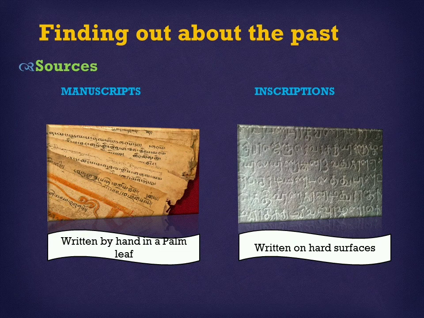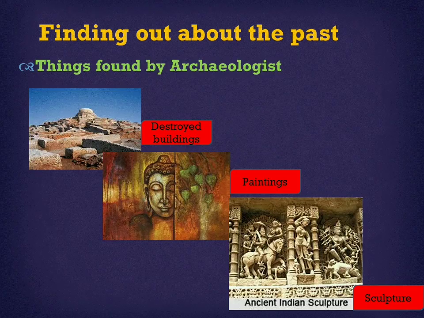Finding out about the past. Different types of sources we refer to are manuscripts and inscriptions. Manu means hand. What is written by hand on a palm leaf, we call manuscripts. Inscriptions are written on hard surfaces such as stones and metals. And also, these are the things found by archaeologists: destroyed buildings, paintings, and sculptures. From these things, we can find out our past.